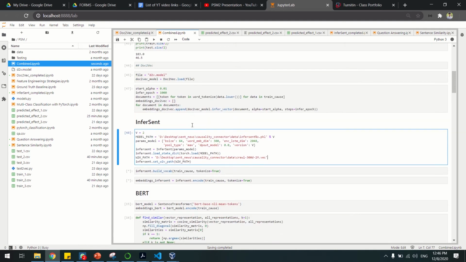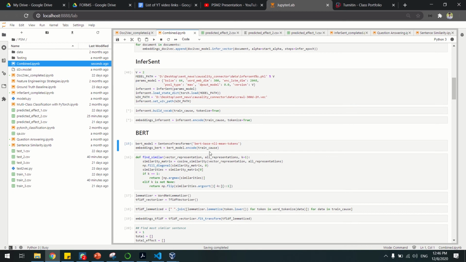For Doc2Vec, I use the Doc2Vec model, which is from the Gensim library. And then for BERT, BERT is relatively simple. I just load the sentence transformer using this pre-trained model, which is bert-base-nli-mean-tokens. This means that this BERT model is a base model, loaded using the NLI technique, and it takes the mean pooling of tokens.